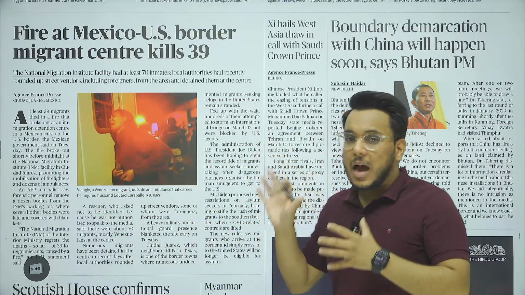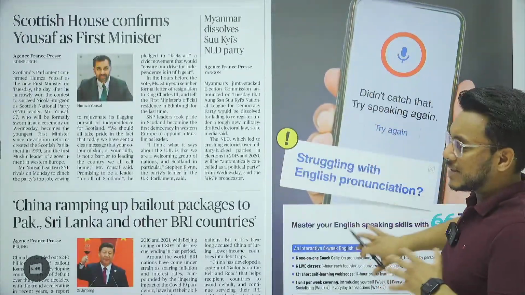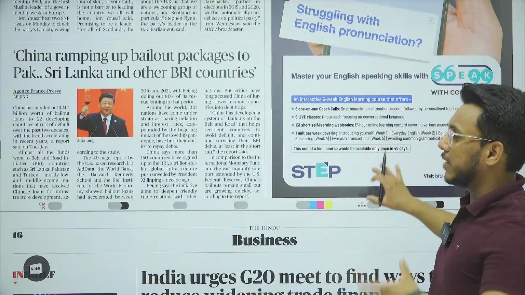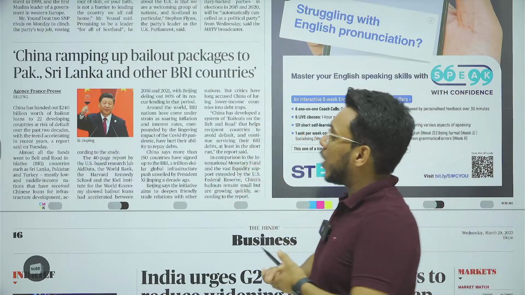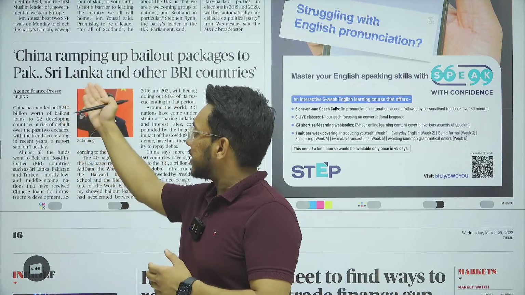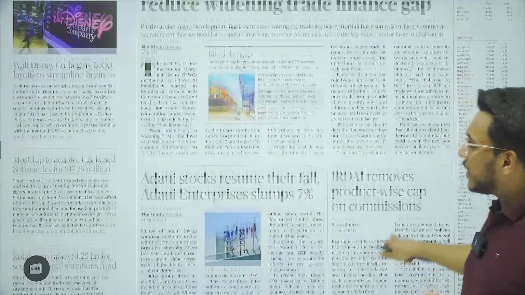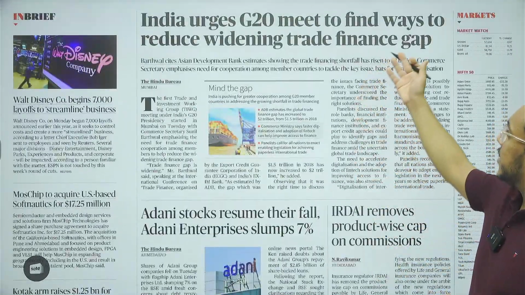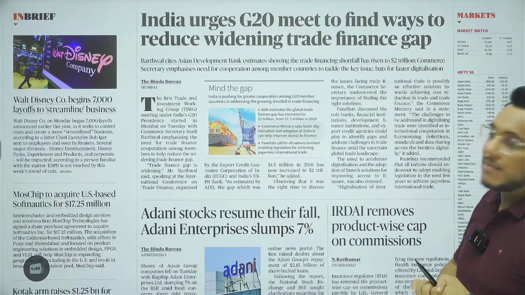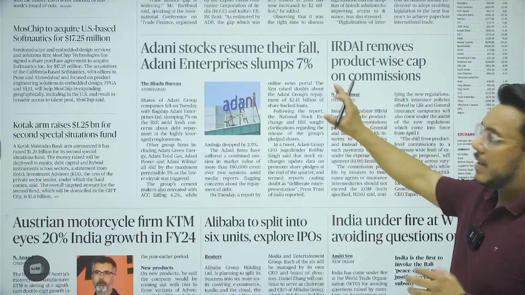Now, these are just the evolutionary political articles which are coming from the international arena, but the article doesn't contain academically relevant substance. China ramping up bailout package to Pakistan, Sri Lanka and other BRI countries. So Pakistan, Sri Lanka are already facing an economic crisis, so in order to support them, the bailout packages are being given by China. Then further moving on, India urges G20 to find a way to reduce widening trade financing gap. So what is trade financing gap? We'll understand that.